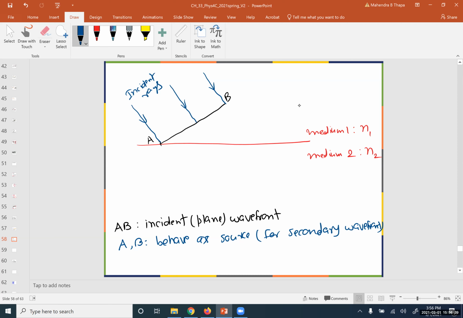So we can say in time t, when secondary wavefront or the wavelets reach from B to B prime, means, say, now this will be reaching at this point.